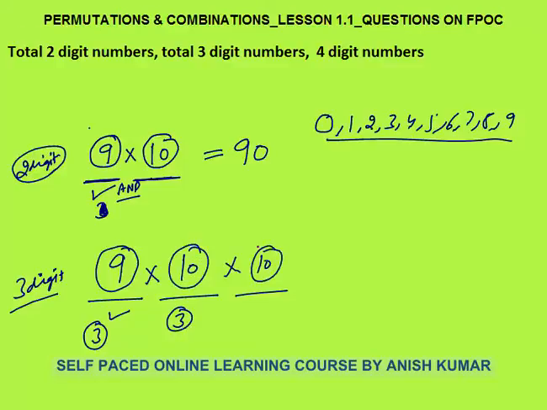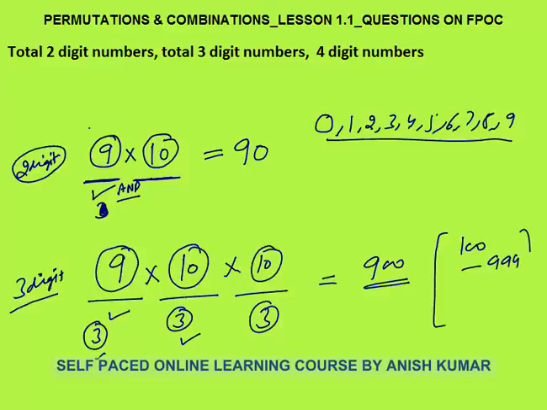This place can be filled in again 10 ways, because if 3 comes here, 3 can also come here. So there are 900 3-digit numbers. You can count from 100 to 999. 900 numbers are there. In these numbers, digits sometimes repeat or sometimes do not repeat. All the cases are counted.